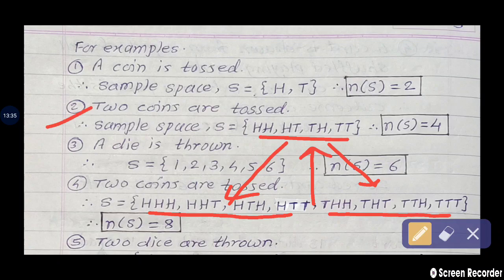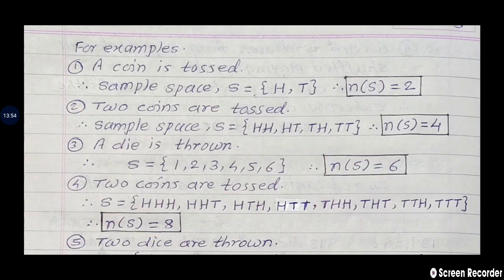So we are getting the answer of this. Here 3 is required, not 2. Make the correction. 3 coins are tossed simultaneously. So we are getting 8 sample points. And therefore at the last we are writing n(S) is equal to 8. All of you understood? Next.